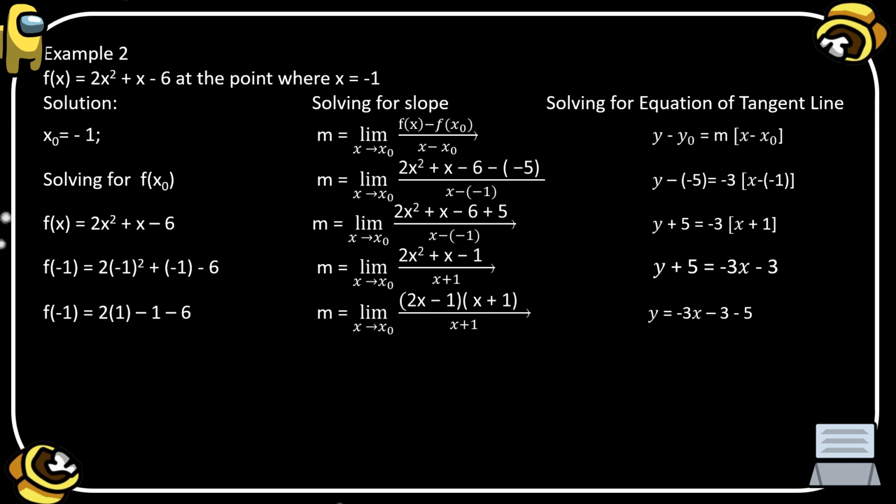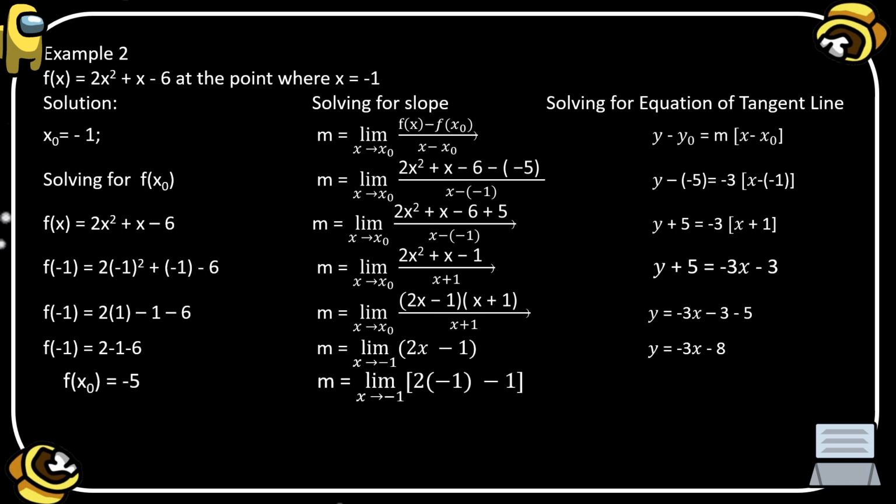Minus, because positive multiplied by negative, the result is negative. So 2 times 1 minus 6. When we simplify 2 times 1, the result is 2, minus 1, minus 6. So to simplify, f of x sub 0 is equal to negative 5.